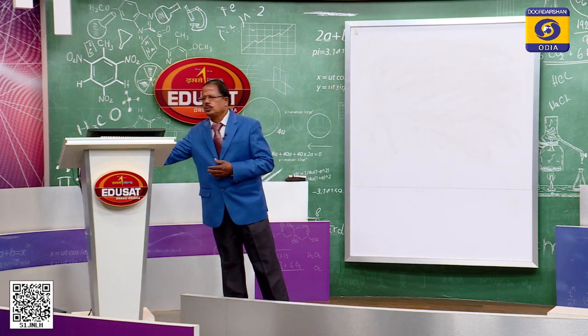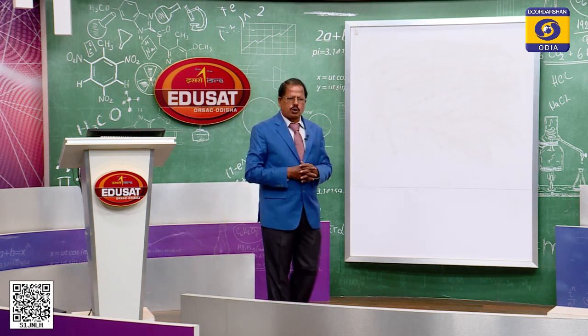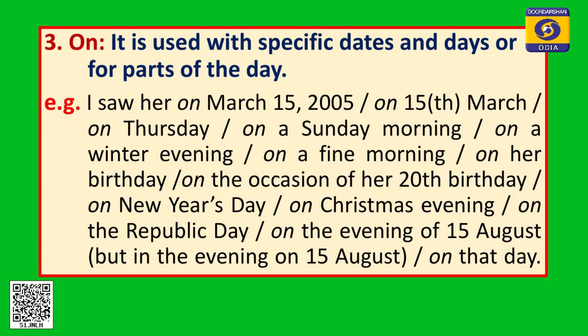So, let us go to the next preposition, "on". "On" can also be used to talk about time, with specific dates and days or for parts of the day, right. So, my dear children, look at the examples. I saw her on March 15, 2005, right. So, on March 15 you just see, we cannot say "in March 15", but on March 15. But we can use "on" in on a Sunday morning, on a winter evening, on a fine morning.